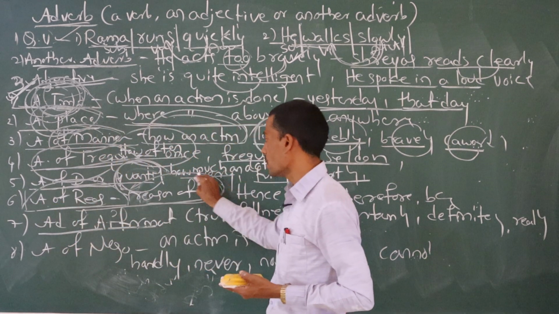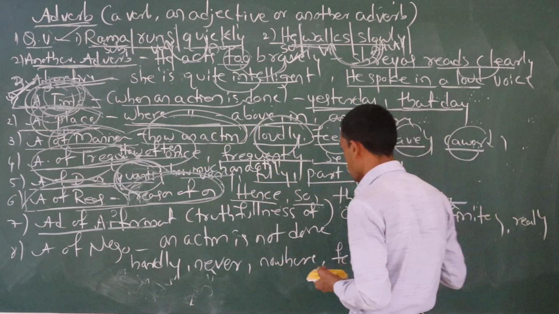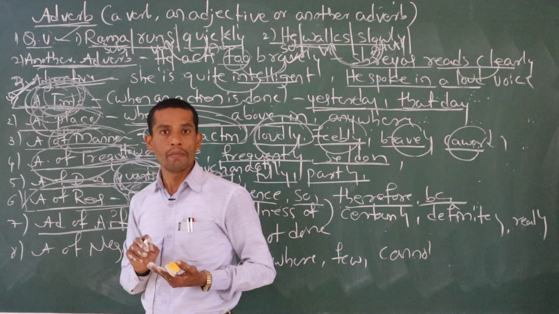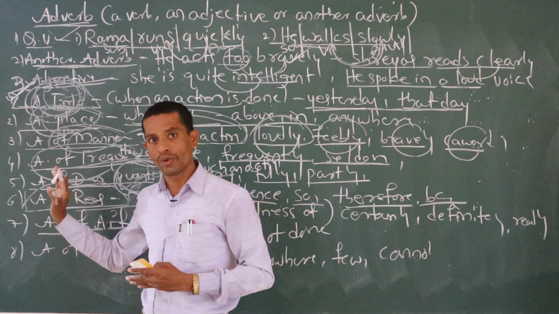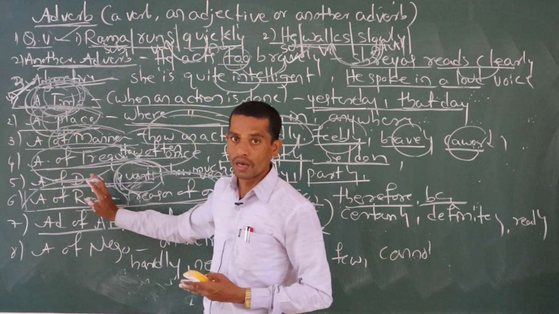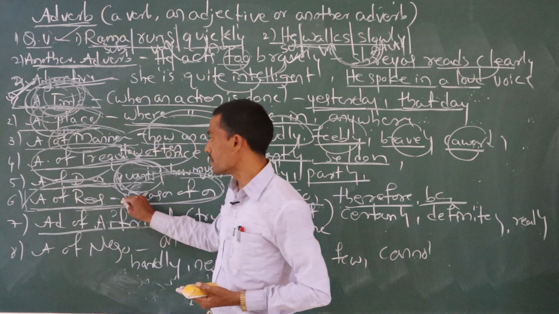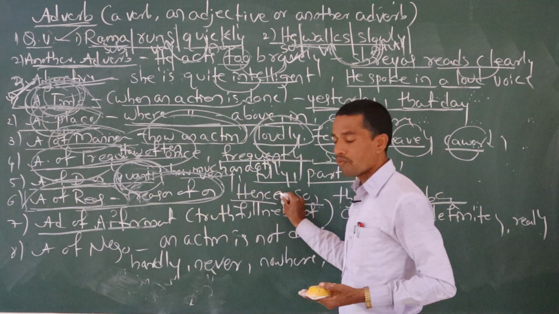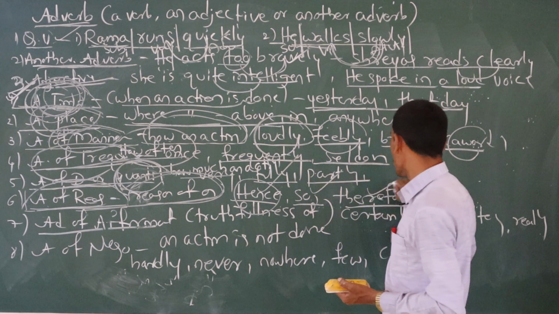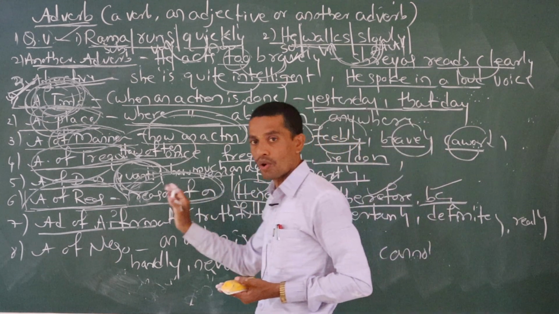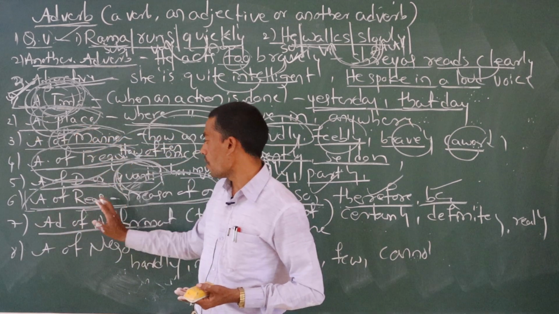So the reason of an action: what is the reason of an action? Hence, so, therefore, because. I missed the bus because I came late. Like this we are giving some reasons for some works. That is called adverb of reason. If you find these four words in a sentence, hence, so, therefore, because, you have to understand that it is adverb of reason.